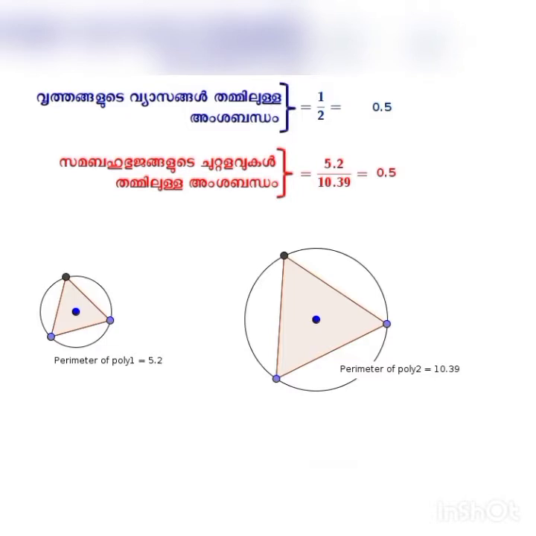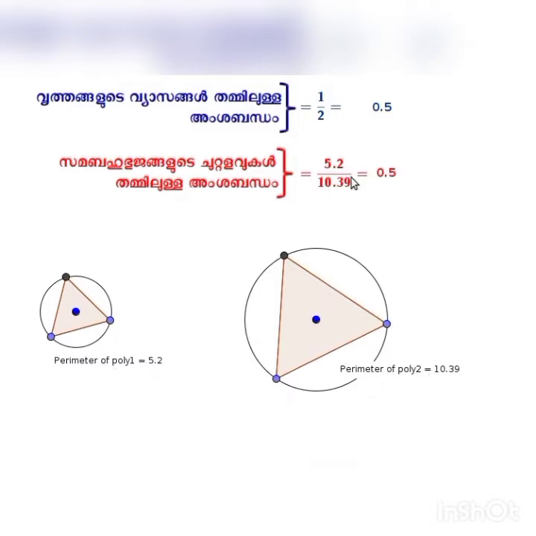Here you can see a video that shows that if we take any polygon, we can divide it into triangles as we did, to see that the ratio of the perimeters is the same as the ratio of the diameters. Here we are given two circles and the ratio between the diameters of these two circles is given. Also the ratio between the perimeters of the polygons inscribed in them is given.